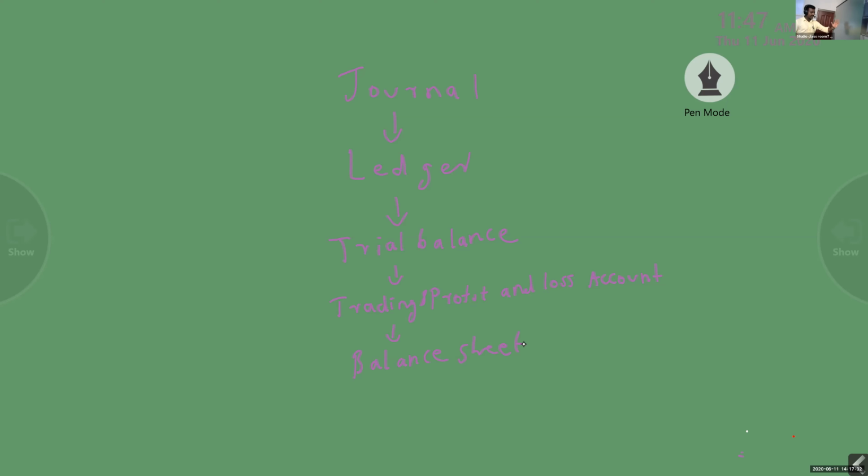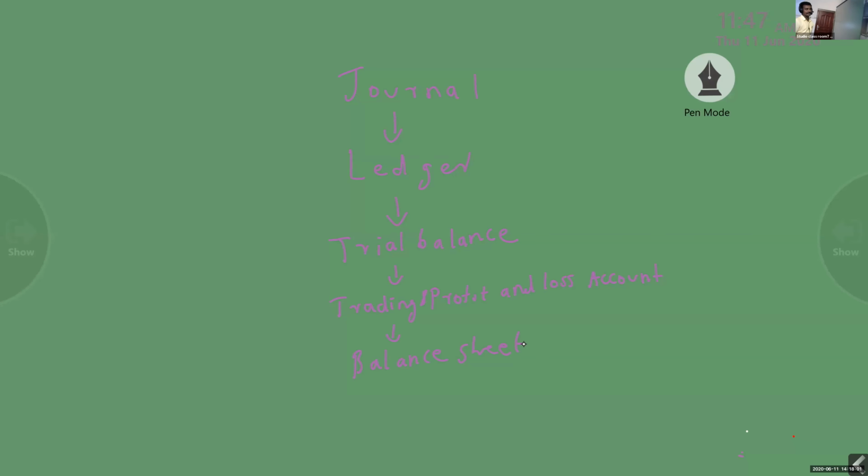Clear? So this will be the double entry system of bookkeeping up to this. So this only we are studying in 11th. Journal, it is an order. On the basis of journal, we are preparing ledger. On the basis of ledger, we are preparing trial balance. Then on the basis of trial balance, we are preparing the trading and profit and loss account and balance sheet.